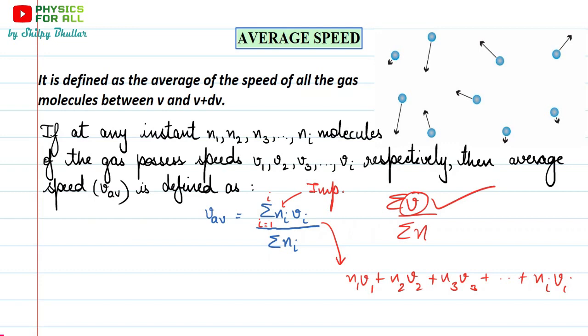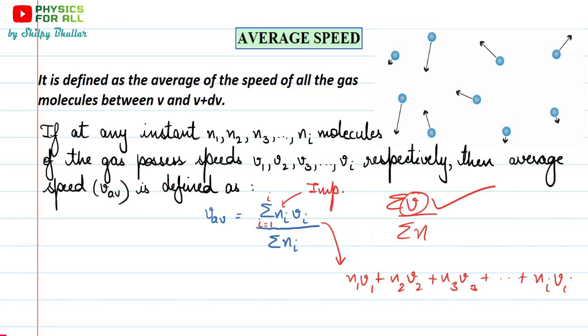Keep this in mind: when we have different numbers of molecules and all the molecules are not behaving in a similar manner, then we have to consider the number of molecules as well. The same goes with energy. Sometimes we write that N1 particles have U1 energy, N2 particles have U2 energy, and so on.